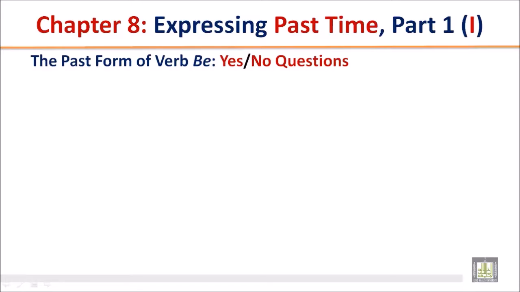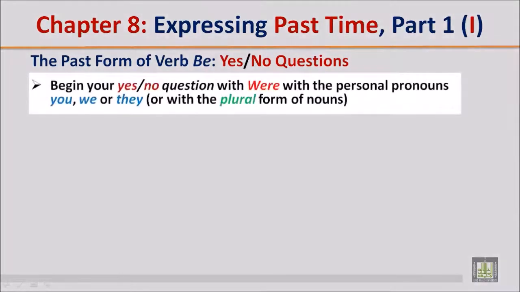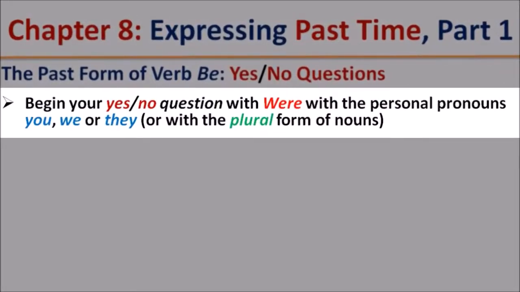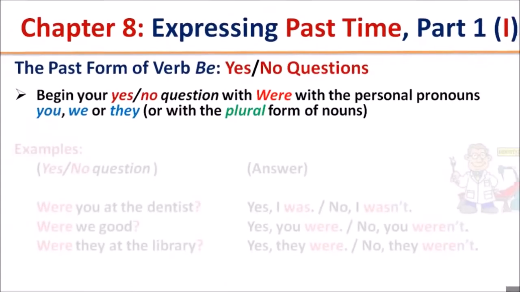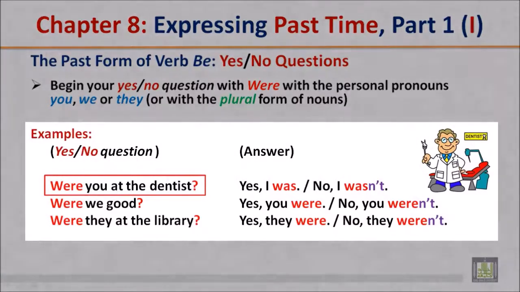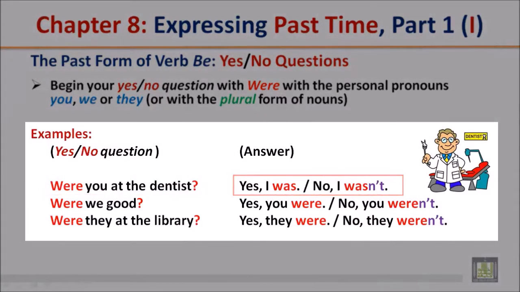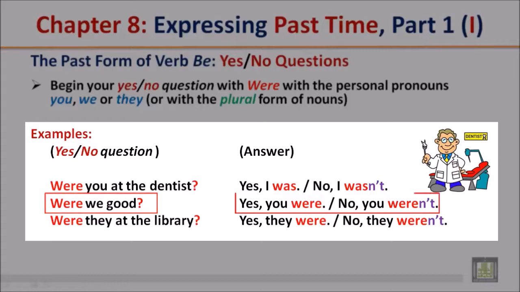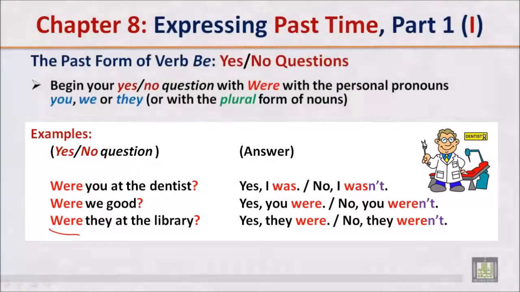The past form of verb be, yes or no questions. Begin your yes or no question with were, with the personal pronouns you, we, or they, or with the plural form of nouns. Were you at the dentist? Yes, I was. No, I wasn't. Were we good? Yes, we were. No, you weren't. Were they at the library? No, they weren't. Yes, they were. Notice, were goes before the personal pronoun you, we, or they.